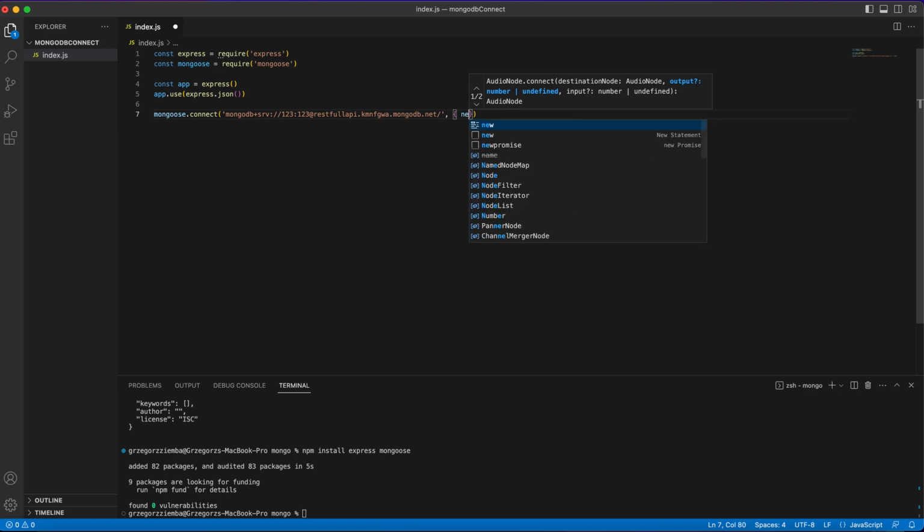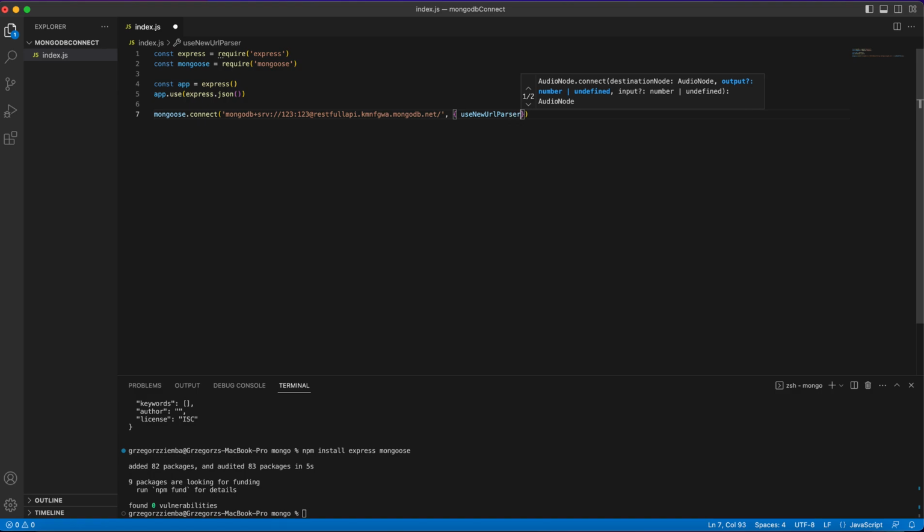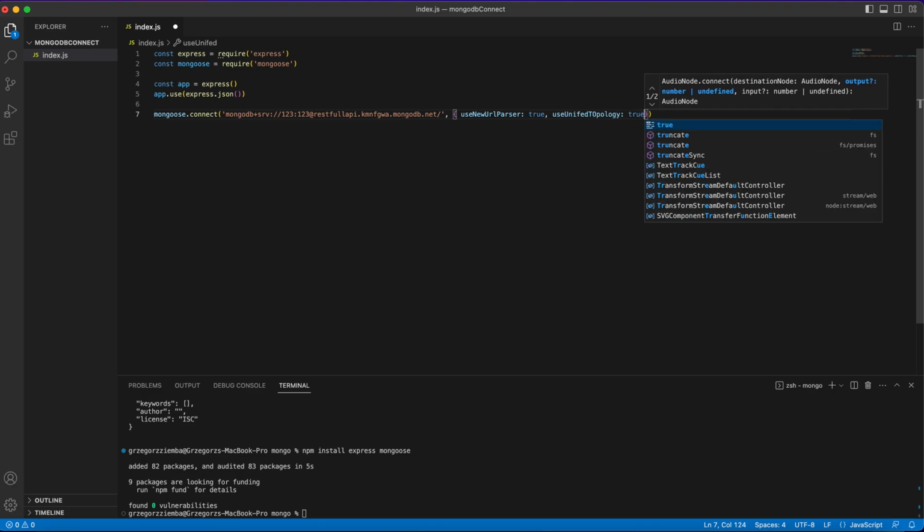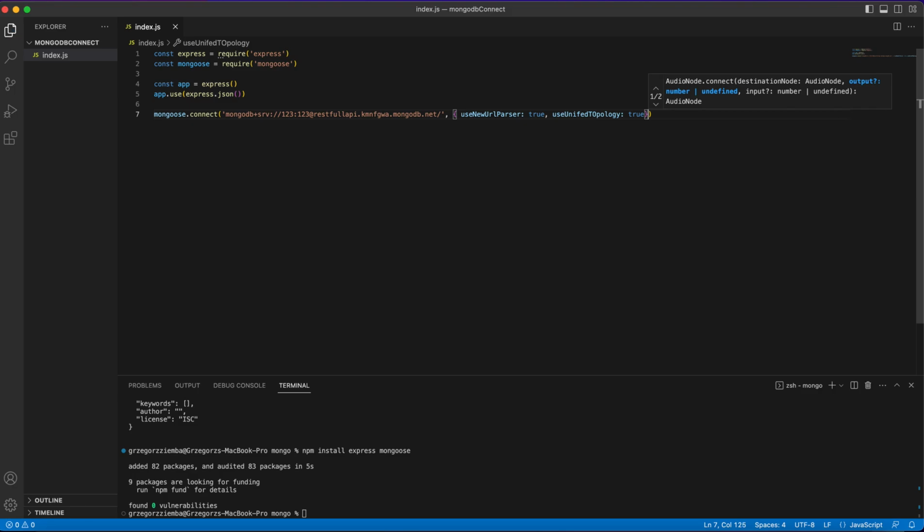We'll just make some kind of settings. So we'll use useNewUrlParser, and also we will use useUnifiedTopology, and with that we almost create our connection to the database.